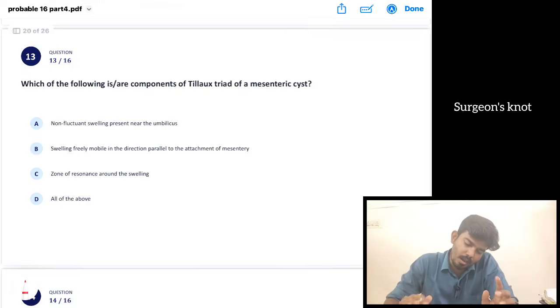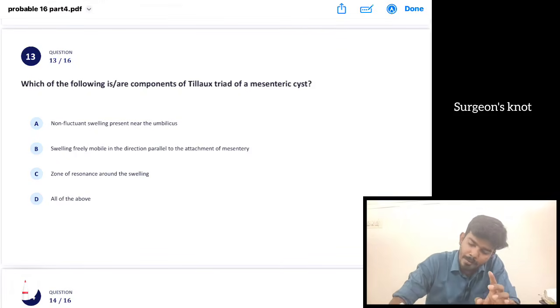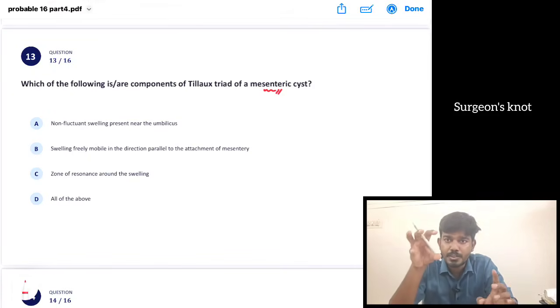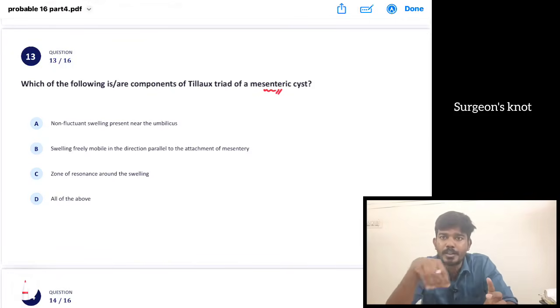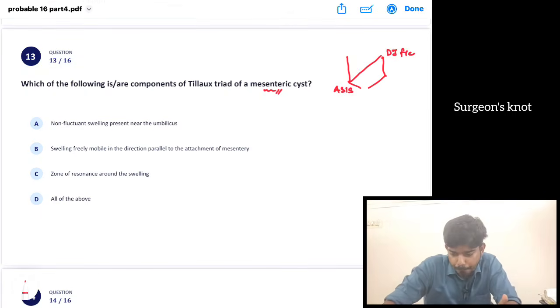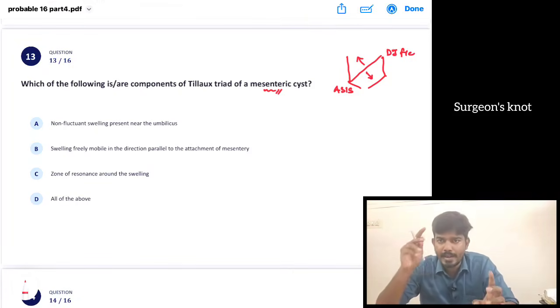Which of the following are the components of Tillaux triad in a mesenteric cyst? Triad means three things. First, a painless fluctuant swelling in the periumbilical region. Number 2, the swelling moves perpendicular to the attachment of the mesentery. The mesentery runs from the region of the anterior superior iliac spine to the DJ flexure, so the swelling moves perpendicular to that. If asked about the Tillaux sign, this is the Tillaux sign: the swelling moves perpendicular to the attachment of the mesentery.